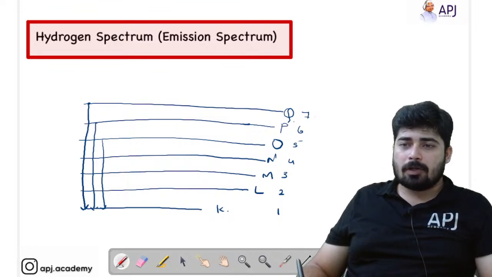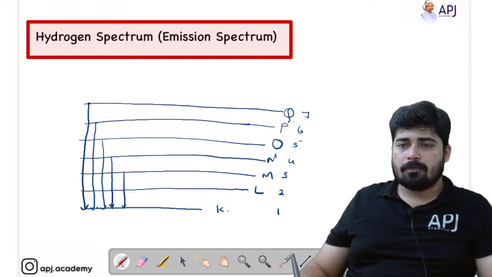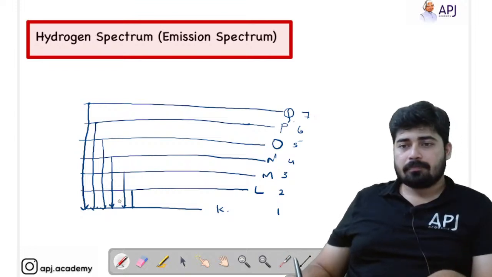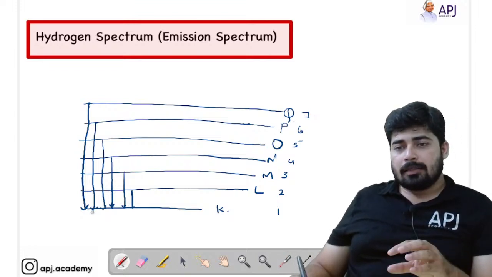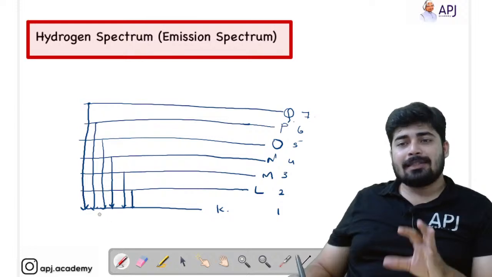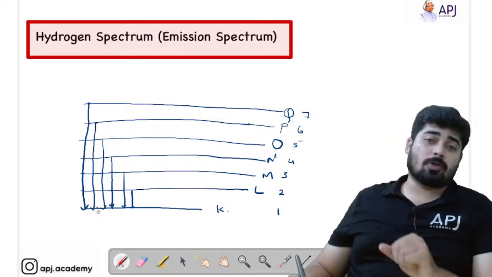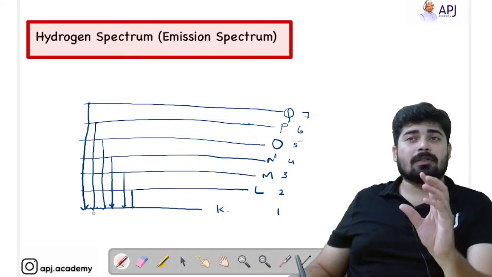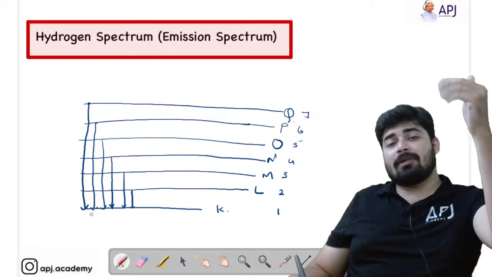And if the electron jumps from 4 to 1, we get another line, then from 3 to 1, and from 2 to 1. So here you can see that there are 6 lines present, and these 6 lines have one thing in common. What is that? Every line has jumped from a higher level to the first shell.